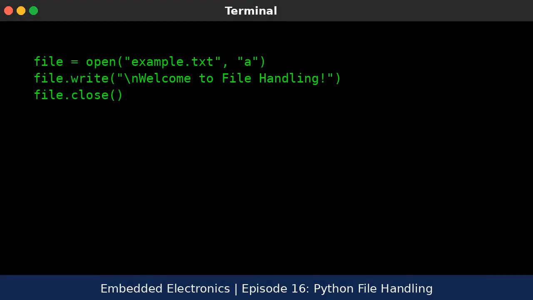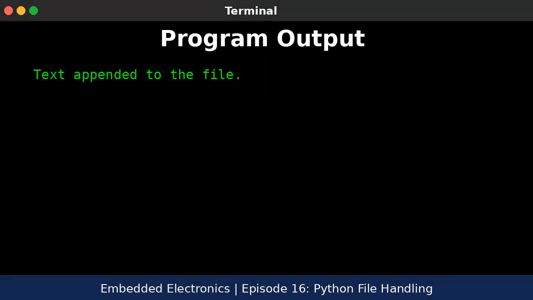This example adds a new line to the existing file using append mode. The output of example 3, appending to a file, is as follows. Text appended to the file.